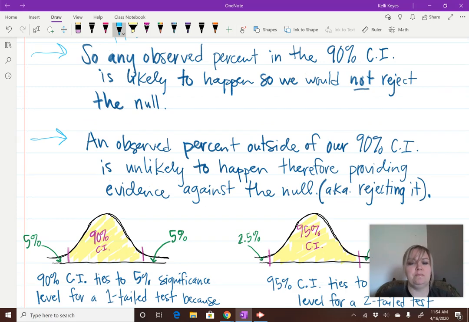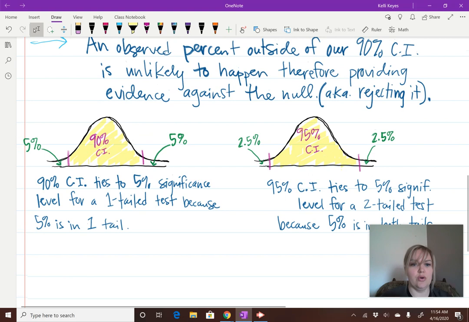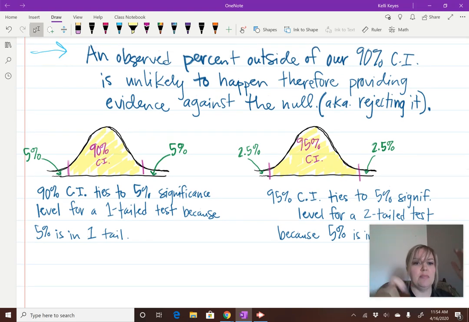Okay. So kind of how it ties in, I drew a normal curve for each one so you could see. If we have a 90% confidence interval, that means in each of the tails, we have 5%, right? Anyway, so we have that 5% if we're at 90%. So this ties to a one tail test because in one tail, there's that 5%.